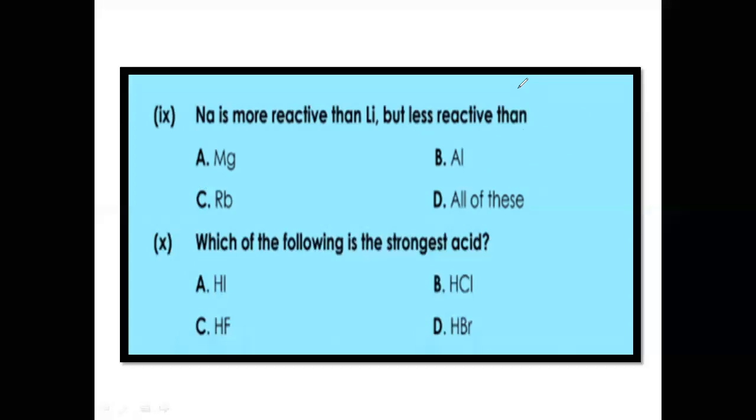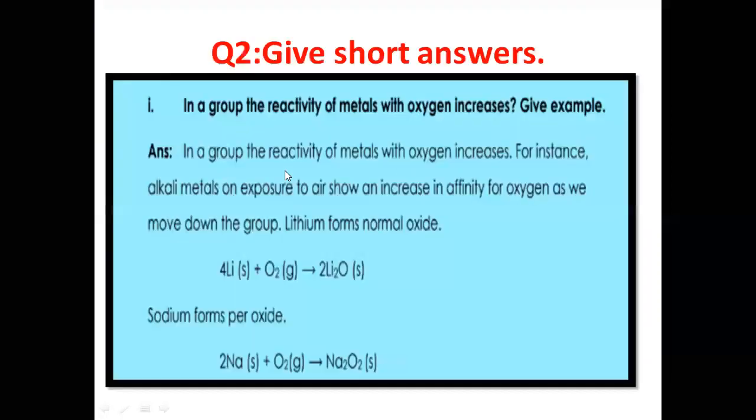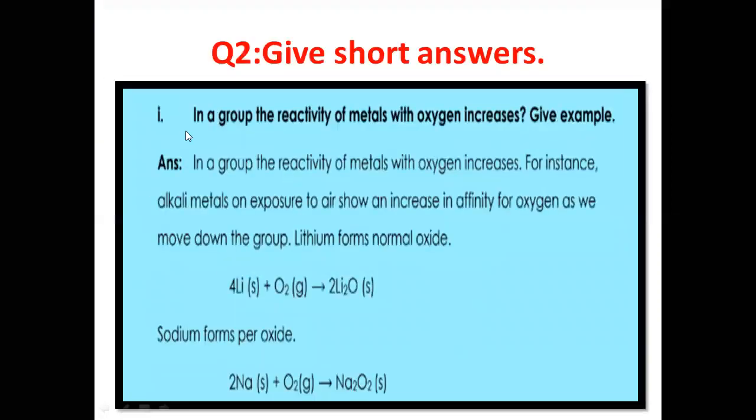Ten MCQs were there. Now coming to the short question answers, that is question number 2. The first short question is: in a group the reactivity of metals with oxygen increases. Give example. As I told you, when we move from top to bottom along the group, the reactivity of metals increases, whether with oxygen or any other element.